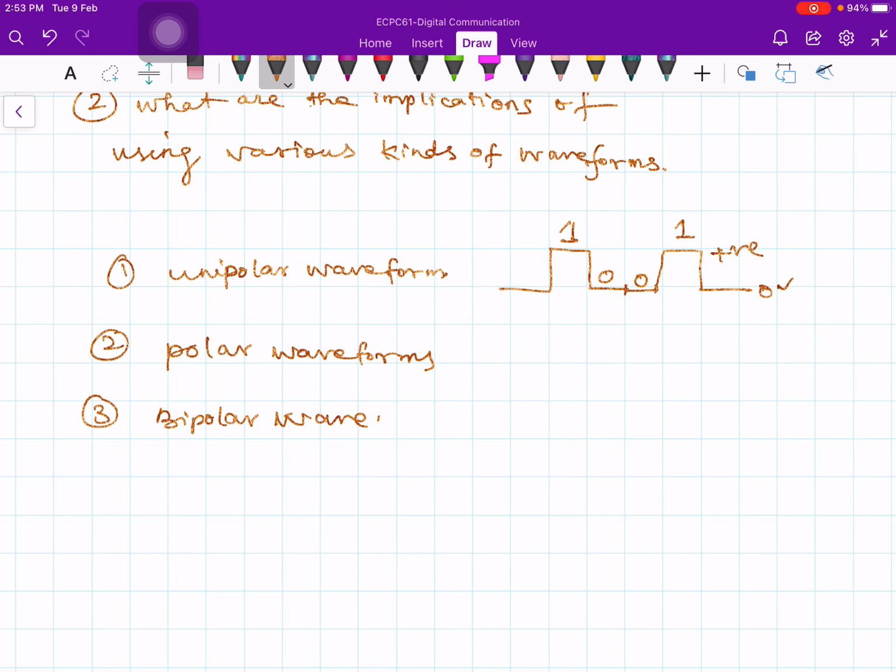And a polar one is one in which 1 is represented by a positive voltage, and 0 is represented by a negative voltage, like this.